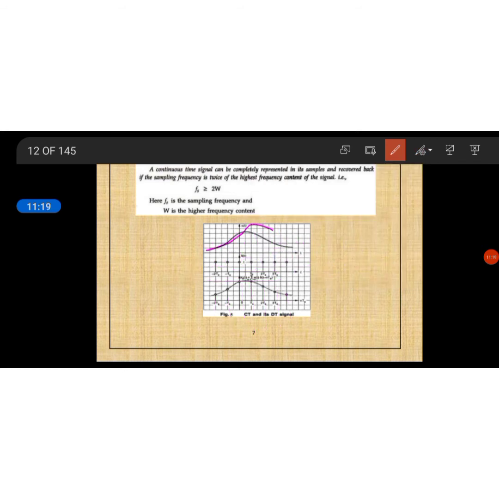So this is a continuous time signal. At every instant there will be an amplitude for the continuous time signal. This is multiplied with the delta function, that means the unit impulse function, delayed at every instant. So at every instant there will be a peak of 1, and you get some peak value at each instant. This is called the representation of the signal.